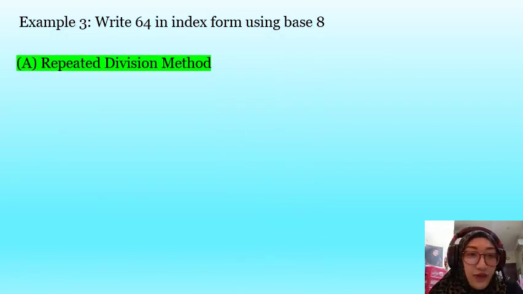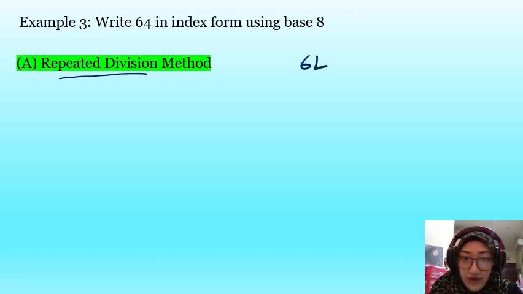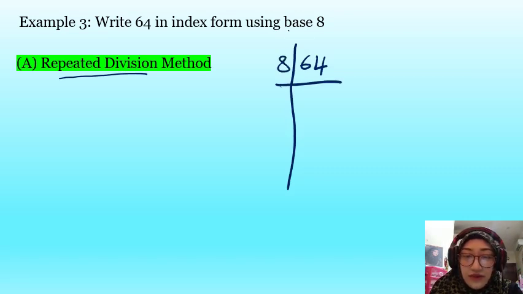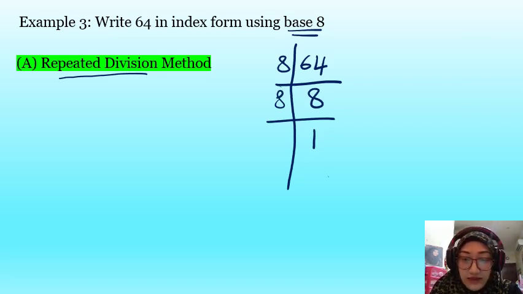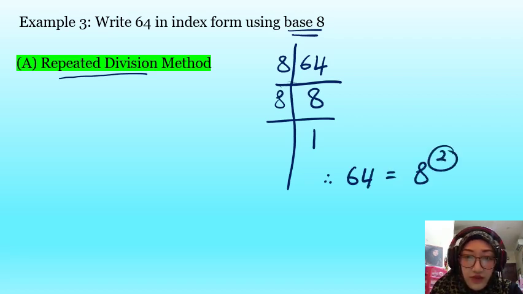Example 3: write 64 in index form using base 8. We do the first method first, the repeated division method. You take 64 and divide by 8. Why divide by 8? Because it wants base 8. So 64 divided by 8 is 8, and 8 divided by 8 is 1. Until you get 1, you stop. How many 8s are here? It's 2 eights, 2 times. So the answer is 64 equals 8 to the power of 2.